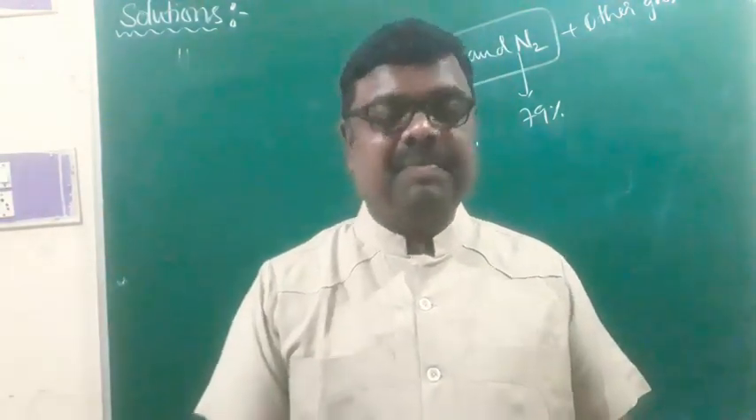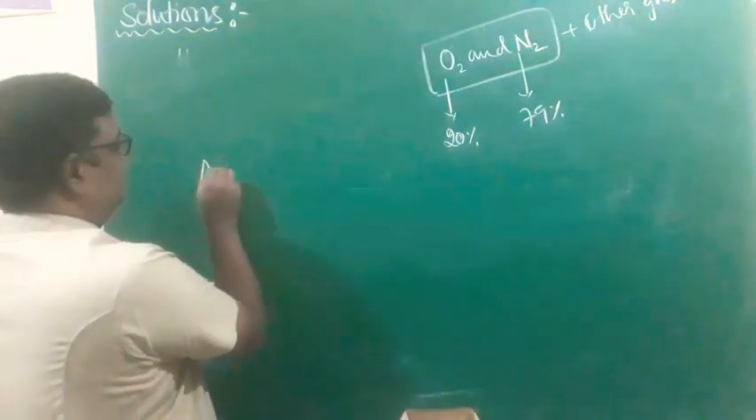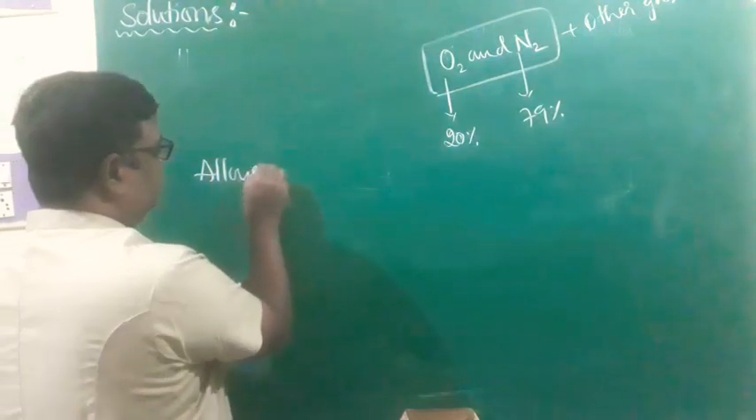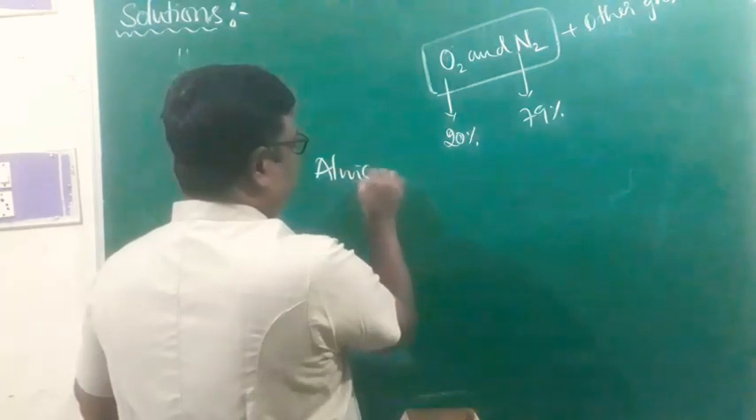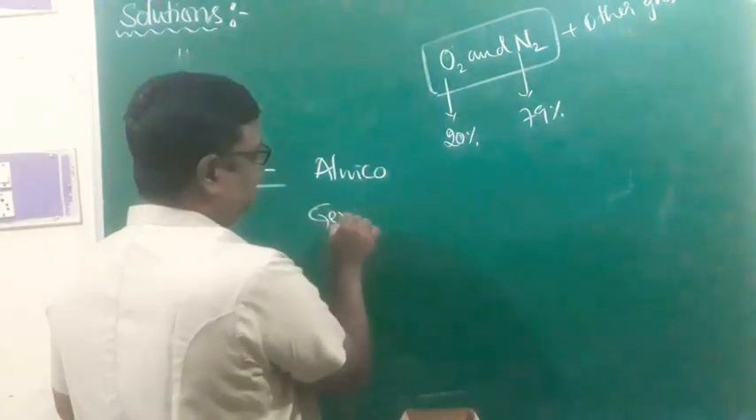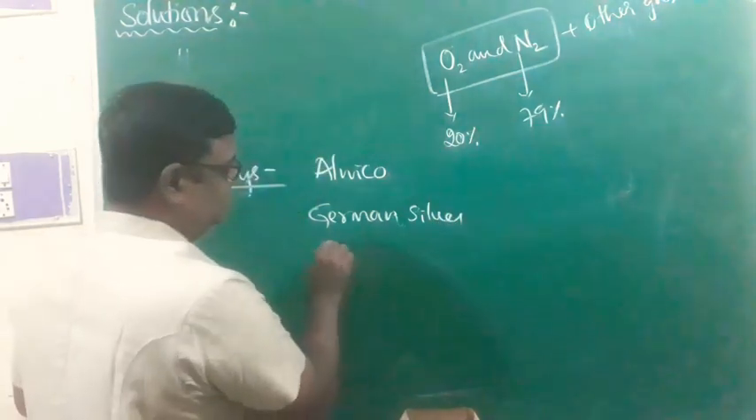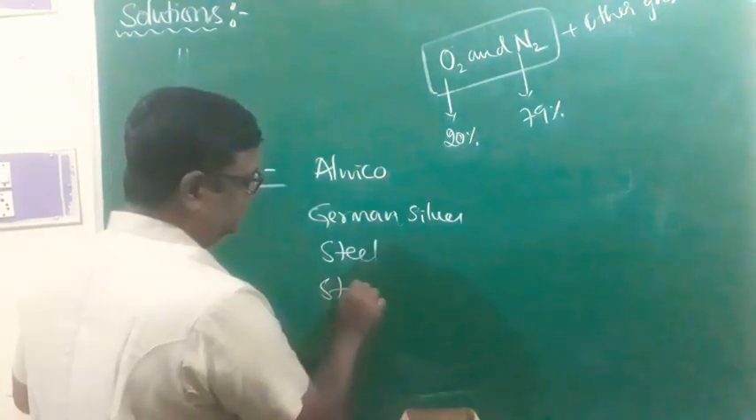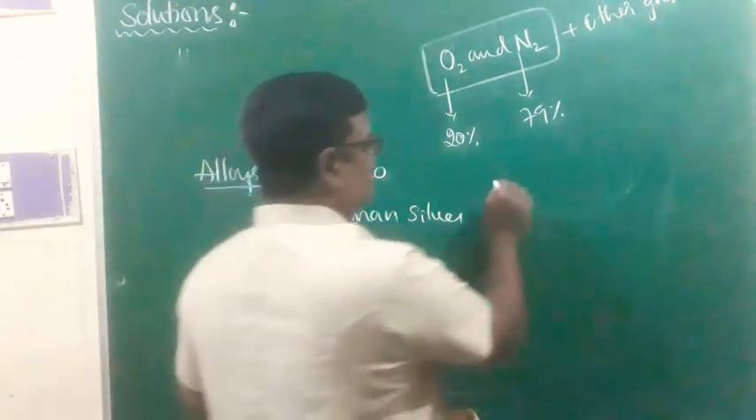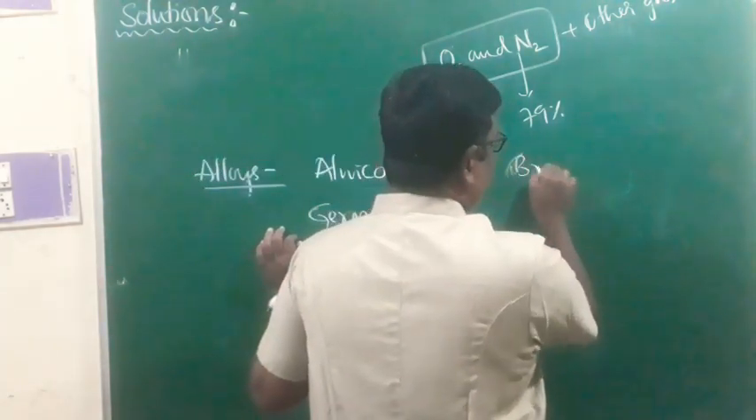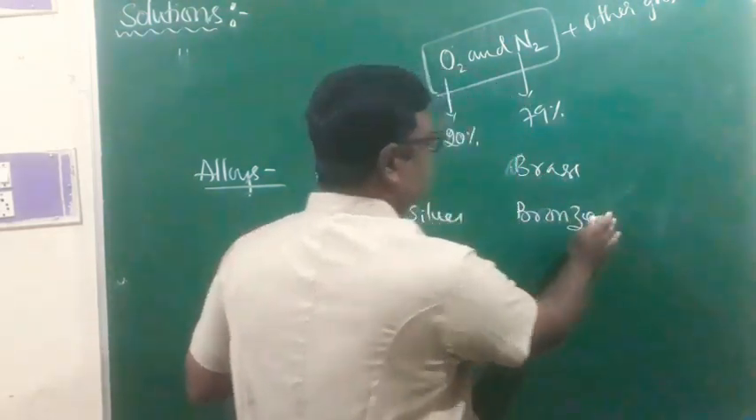in our life. Apart from that, as far as solutions are concerned, we use varieties of alloys, right? In our day-to-day life, we use varieties of alloys. For example, we use Alnico. We have German silver. We use steel. We have stainless steel. And of course, we use brass. We use bronze. Varieties of alloys we use.